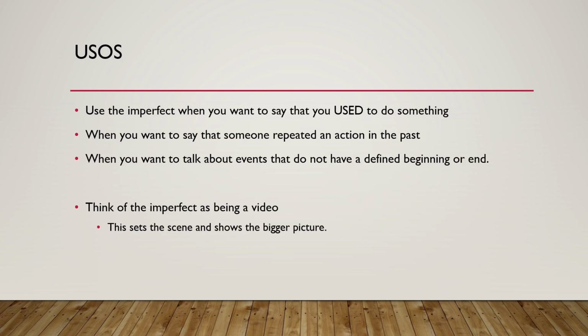So the uses of the imperfect, right? You're going to use the imperfect when you want to say that you used to do something, right? I used to go to summer camp each summer. I used to play the piano. Okay, all of those are imperfect for us. When you want to say that something is a repeated action, so our previous example sentence about visiting the grandparents, right? That she used to do that every summer, right?